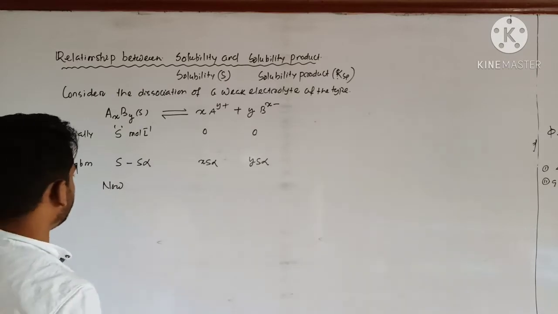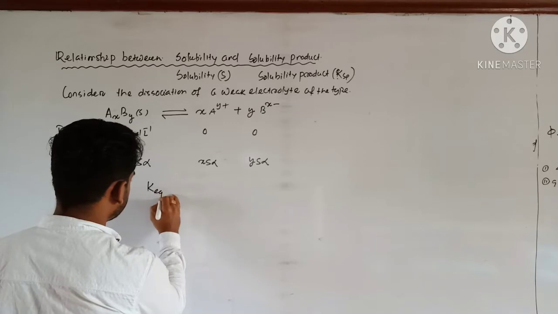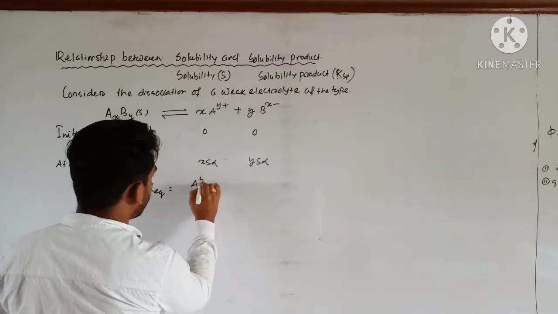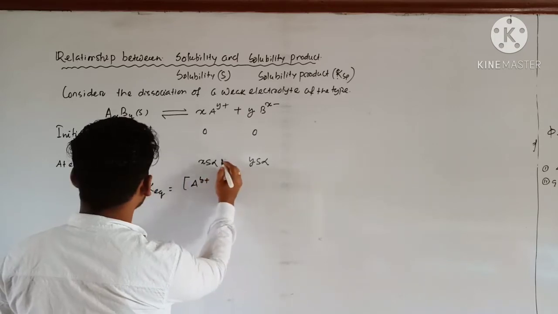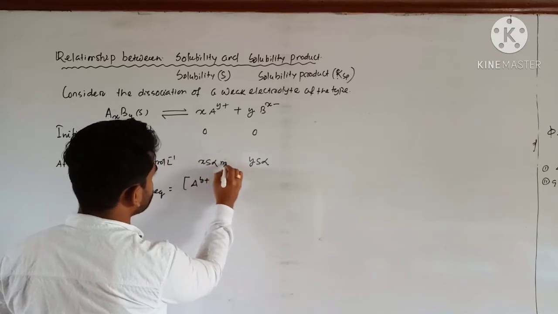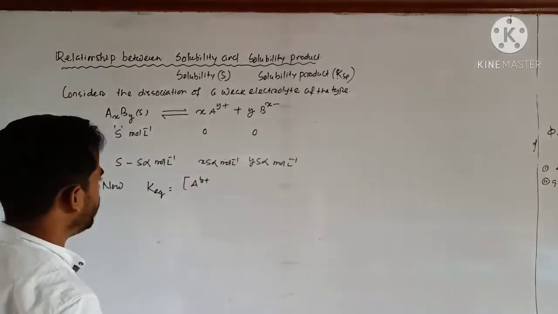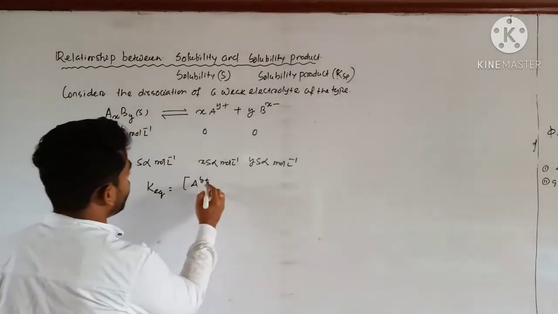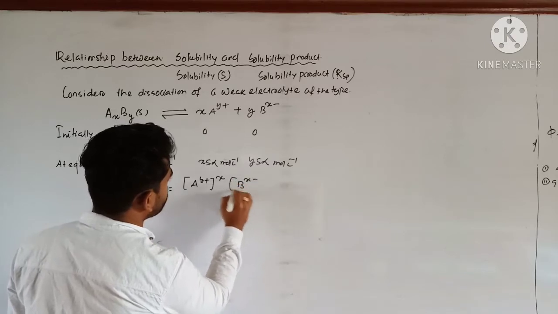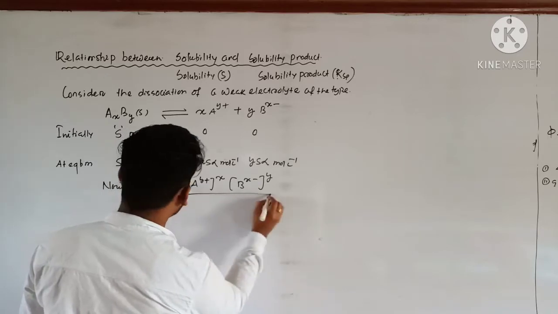Now the equilibrium constant K is equal to [Ay plus]^x [Bx minus]^y upon [AxBy], with units of mole liter inverse. Am I right? As per our normal practice.